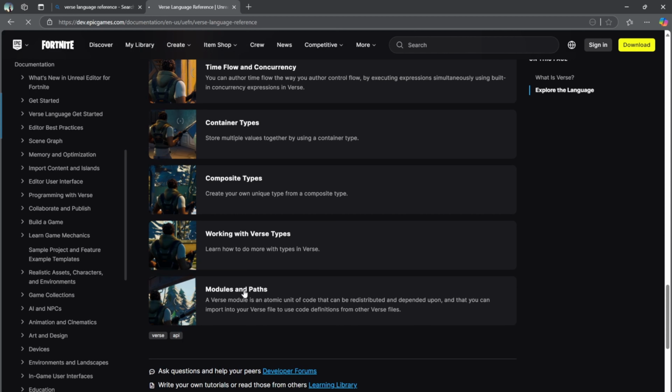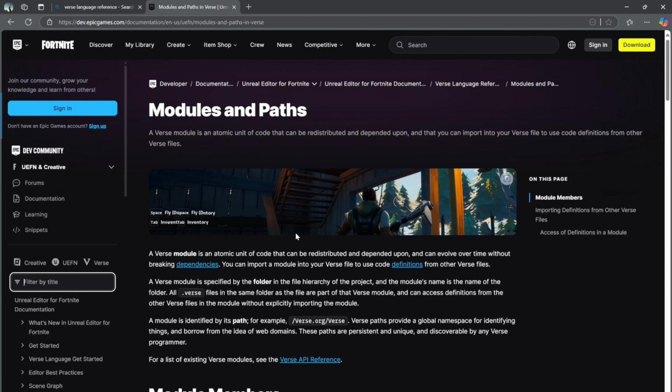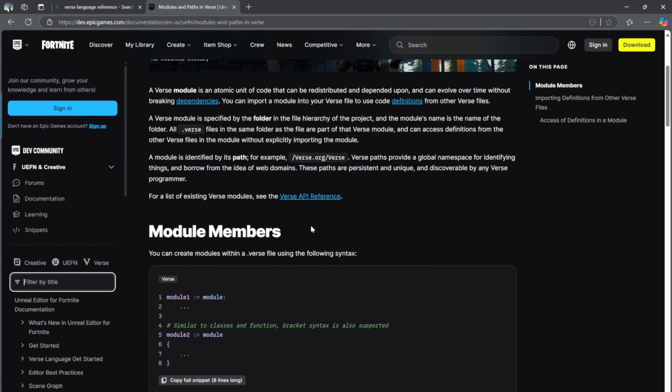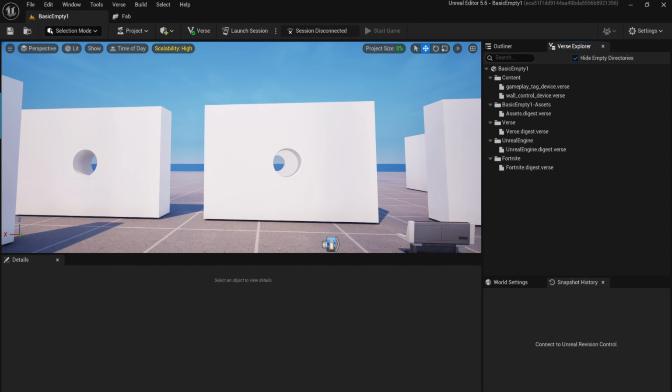down here, modules and paths. This is important in the sense of understanding how to organize your code for a UEFN project or UEFN game. In typical programming projects, you don't just have it all in one file, which is what we've been doing.